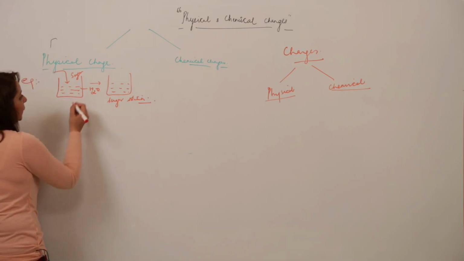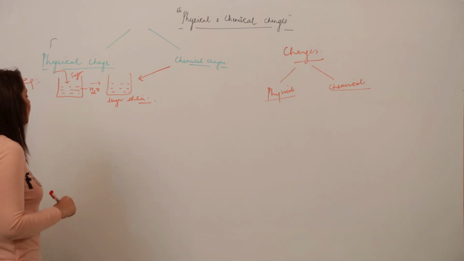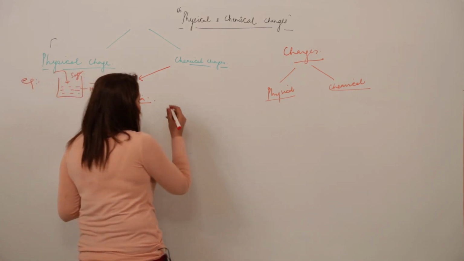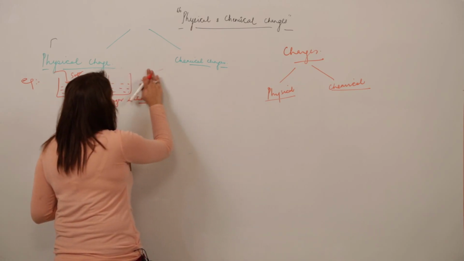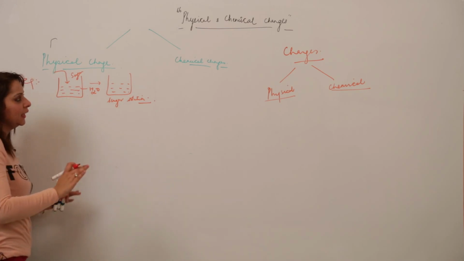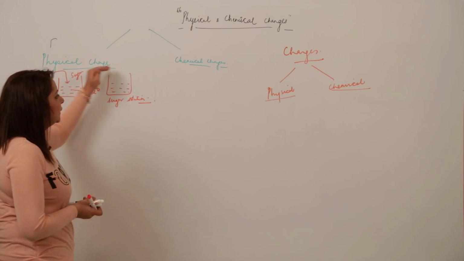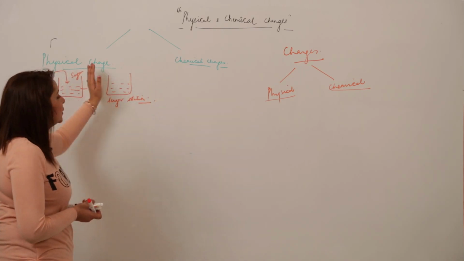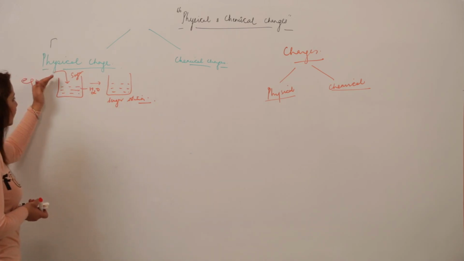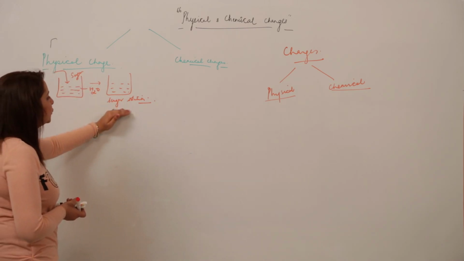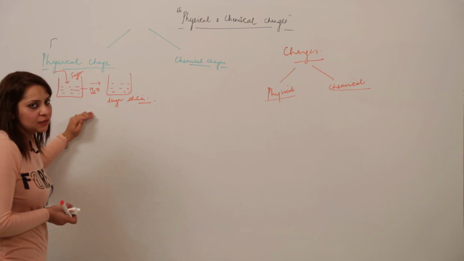So this is an example of chemical change, right? This example which I have illustrated is a chemical change. And for physical change, I am taking an example. We'll do this topic again, just look at the board. We have two kinds of changes, one is physical change and the other is chemical change, and we are going to figure out the difference between them. The example I am taking is when sugar is dissolved in water, it turns into sugar solution and starts tasting sweet. This example comes under physical change, right?